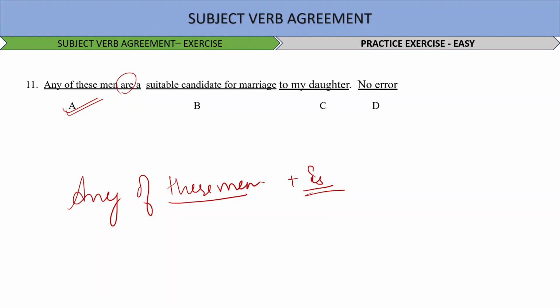Now, moving ahead to the next question. The next question says, the number of talented students in this batch are quite large. Again, the number of students in this batch is quite large and not are quite large. So, the error is in option number C here.